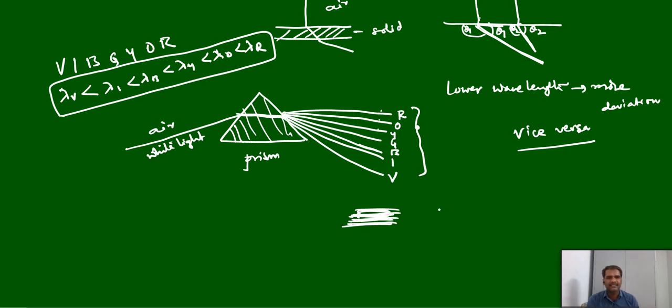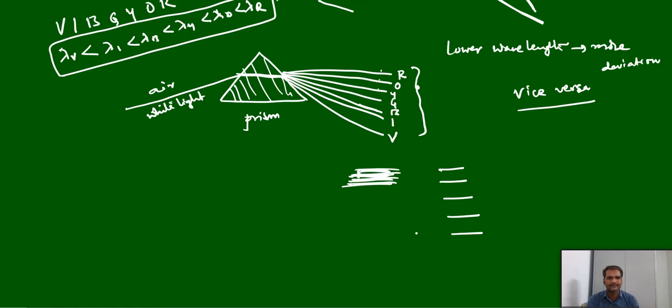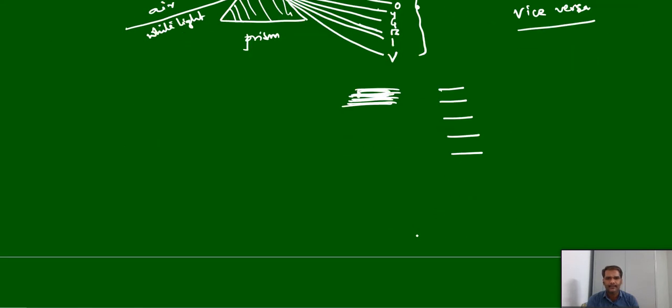In the case of a discontinuous spectrum, you can see all colors individually, separately, with perfectly distinct colors. That is called a discontinuous spectrum, and this is a continuous spectrum. The best example for a continuous spectrum is the splitting of white light, which gives the VIBGYOR colors. You can write the definition here mainly: continuous and discontinuous spectrums.